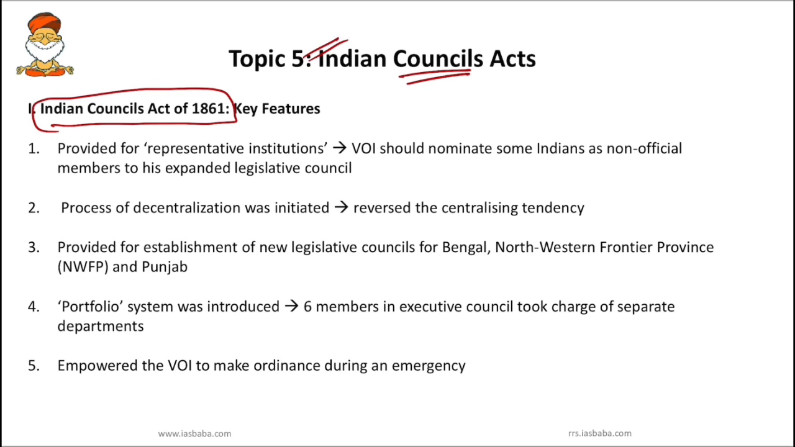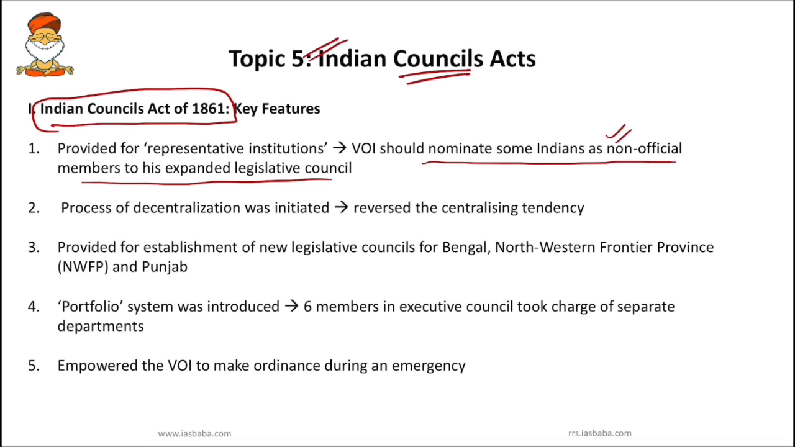Okay, so first you have to know this act, that is Indian Council Act of 1861. It made a beginning of representative institutions because it wanted cooperation of Indians in the administration. So it associated Indians with the law making process, you have to remember. So the Viceroy should nominate some Indians as non-official members to his expanded legislative council. This act provided that the Viceroy of India should nominate some Indians as non-officials.